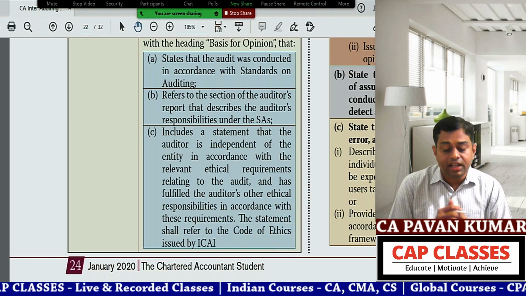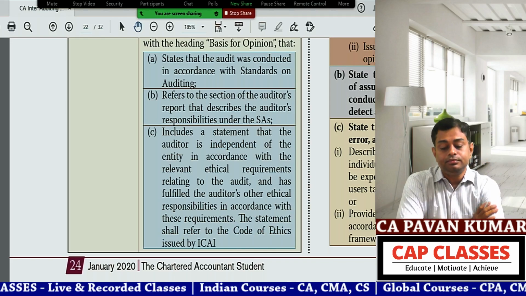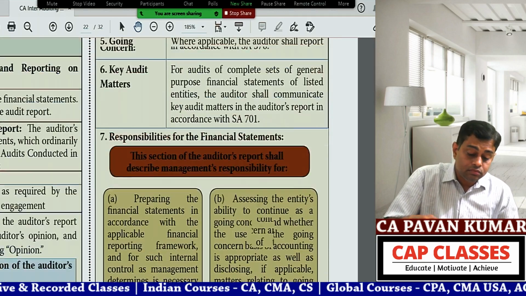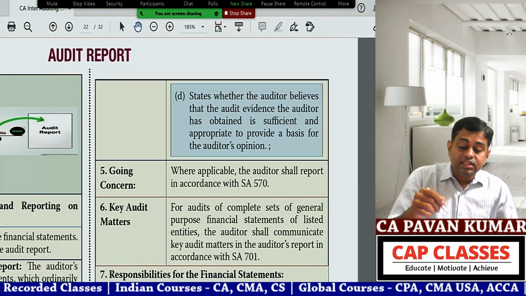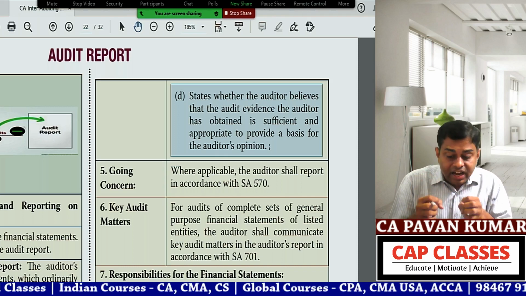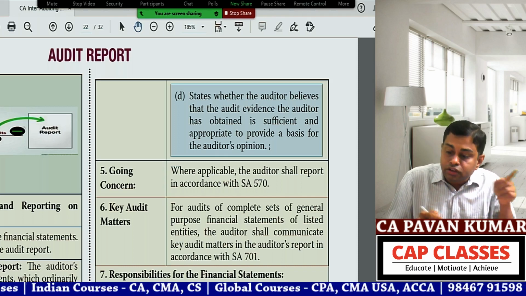So this para also you have seen. C para also. Then D states whether the auditor believes that the audit evidence obtained is sufficient and appropriate. This also we have seen there.